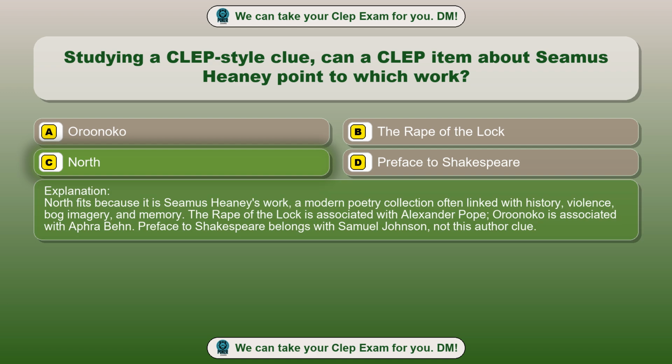North fits because it is Seamus Heaney's work, a modern poetry collection often linked with history, violence, bog imagery, and memory. The Rape of the Lock is associated with Alexander Pope, Orinoco is associated with Aphra Behn. Preface to Shakespeare belongs with Samuel Johnson, not this author clue.